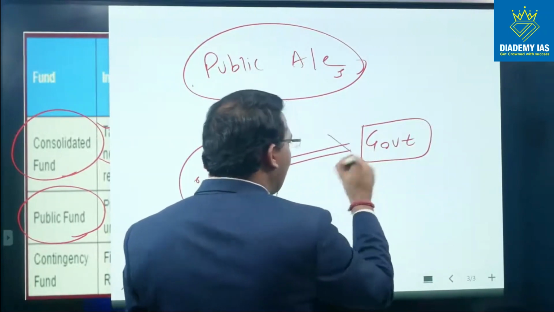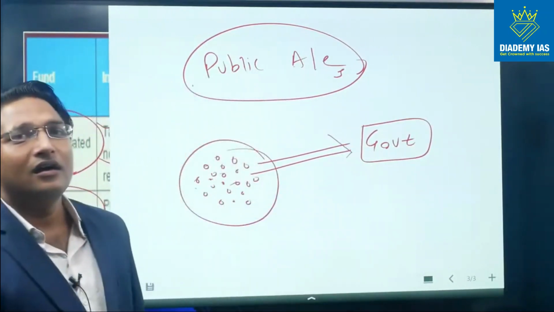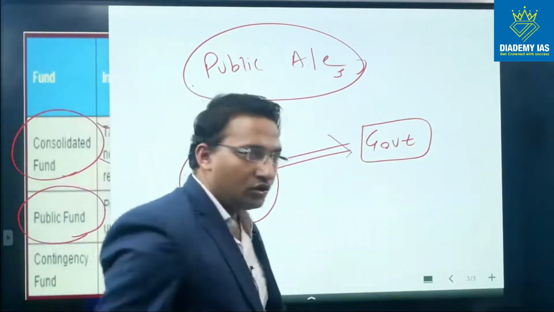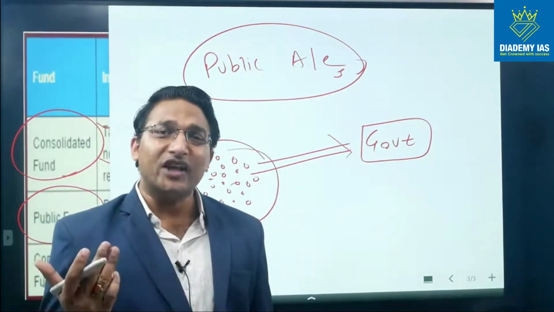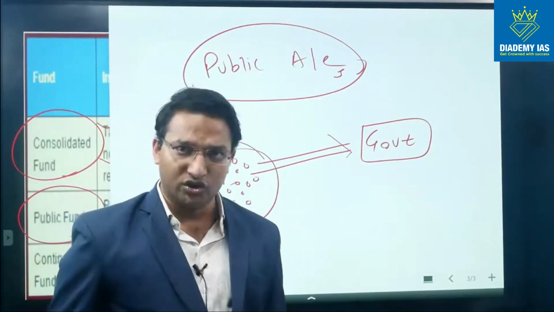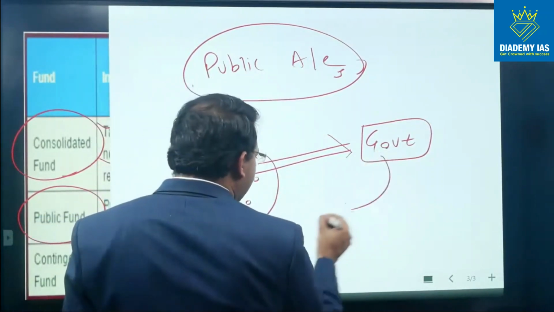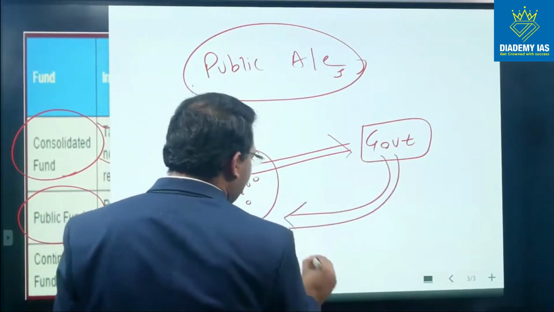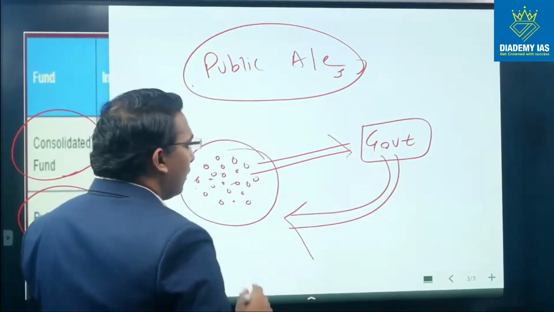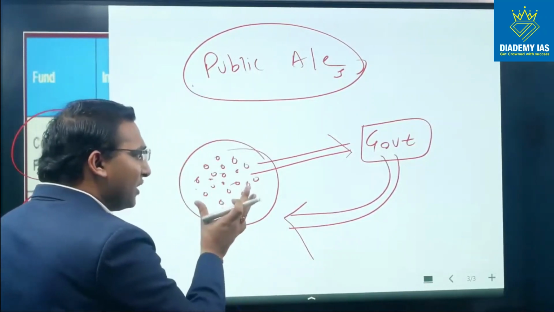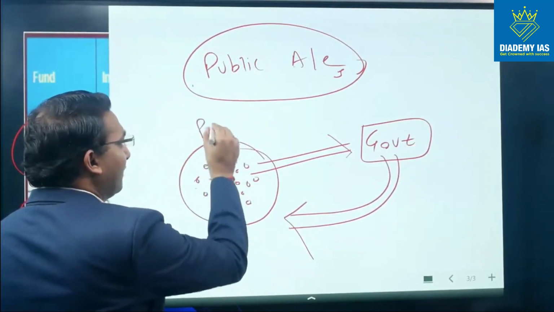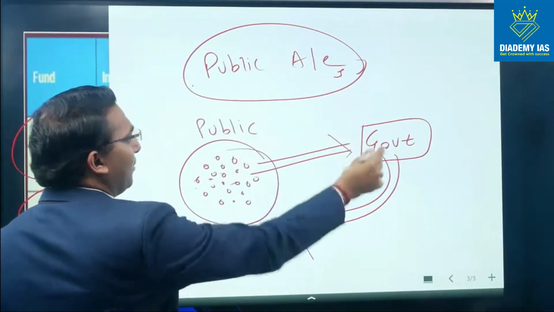So this money is voluntarily deposited by the people with the government, or in some cases as per some law, rule and regulation, and later on this money will be returned back to the general public. So technically this is the money of the people only. This is the money of the public. This is not the money of the government.